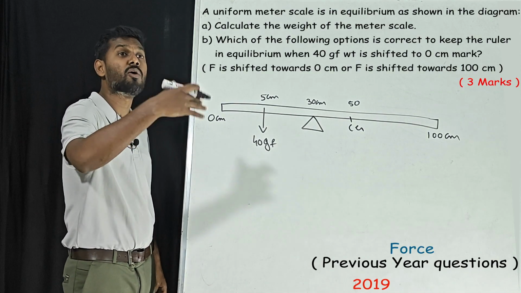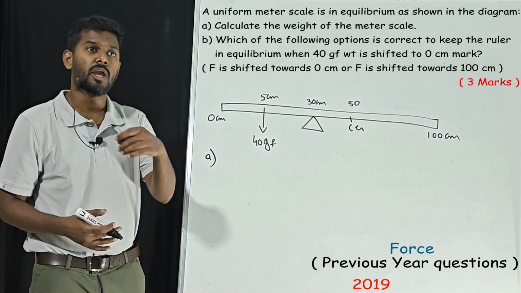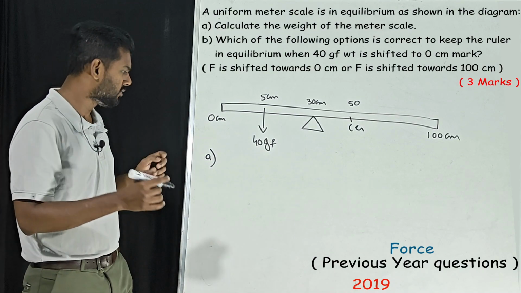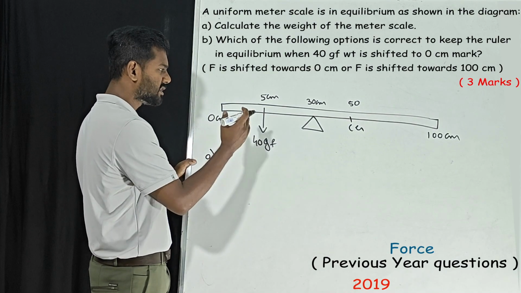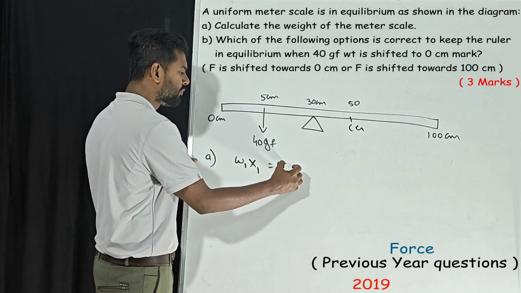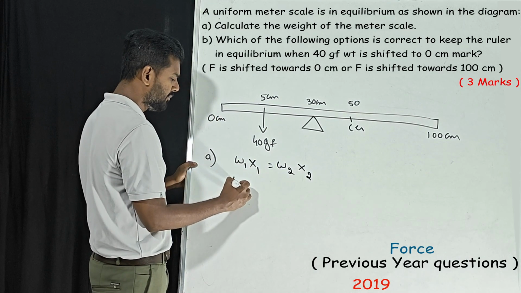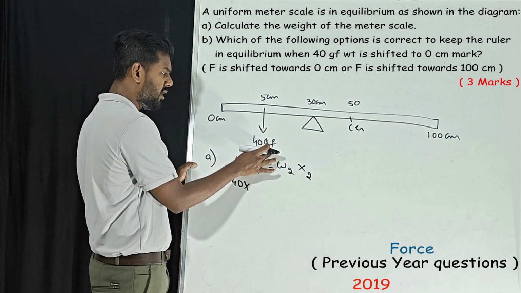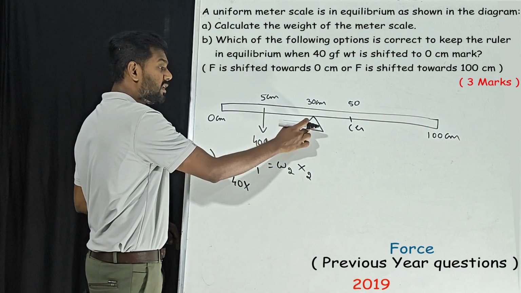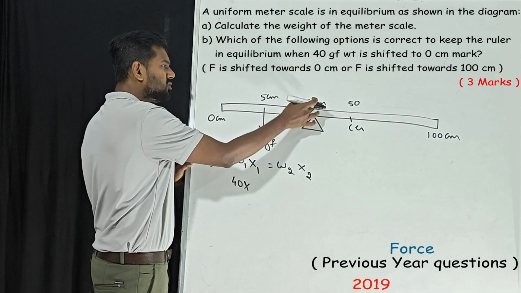This is how we learn to understand how the question paper in the board exam will be. In a normal textbook it is about just calculation. In board exams it is about calculation as well as some thinking. Calculate the weight of the meter scale. This we can do. Anti-clockwise moments equal clockwise moments, that is W1 x1 is equal to W2 x2. What is W1? The weight on the left side, that is 40. What is x1? From the weight till the fulcrum, we don't care about the center of gravity. Where is the fulcrum right now? It is at 30. The load is at 5. From 5 to 30, what is the distance?